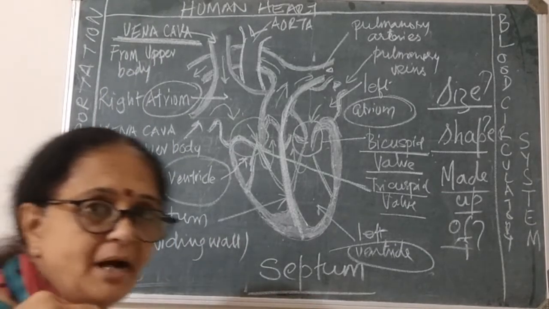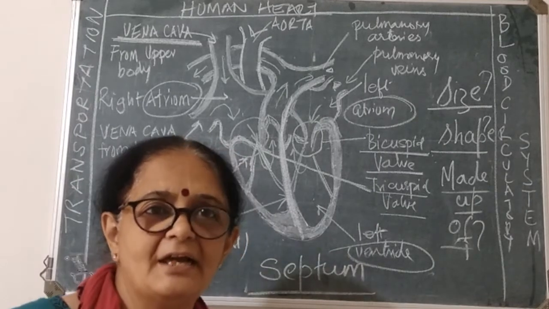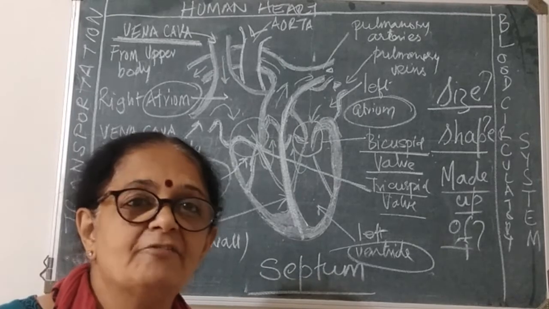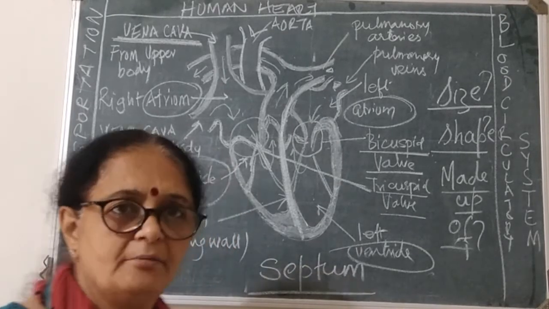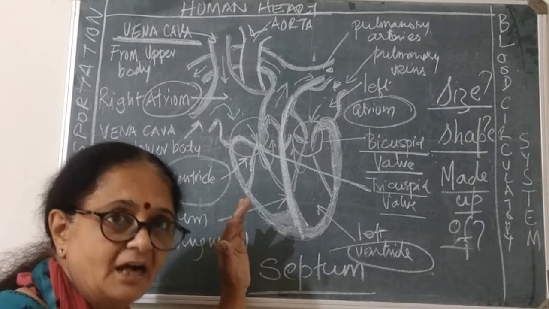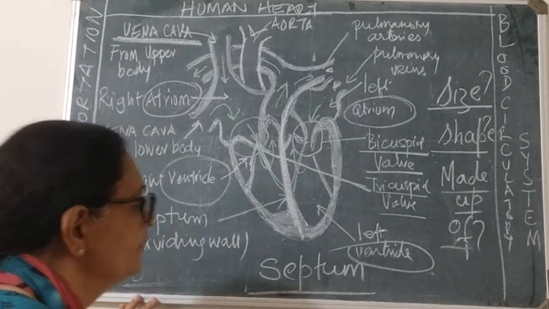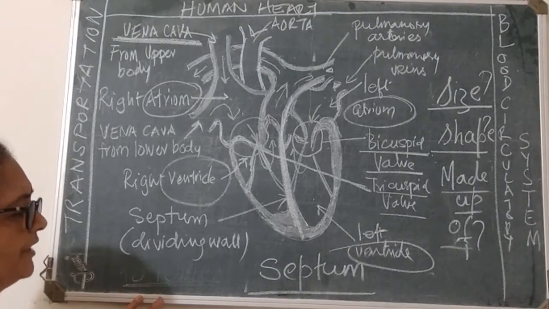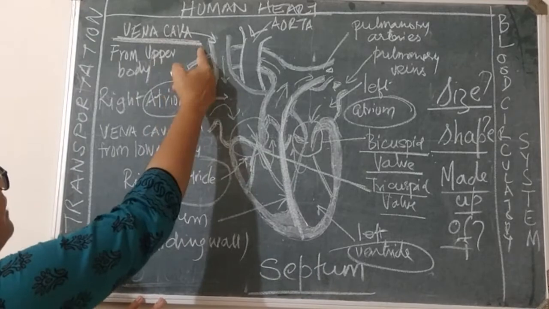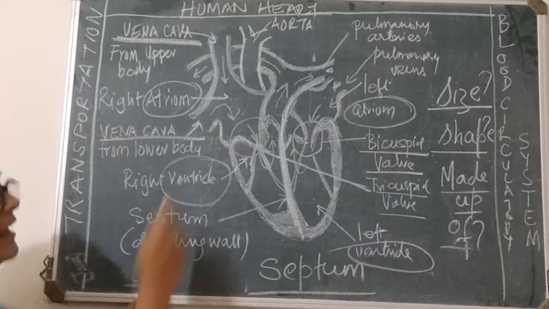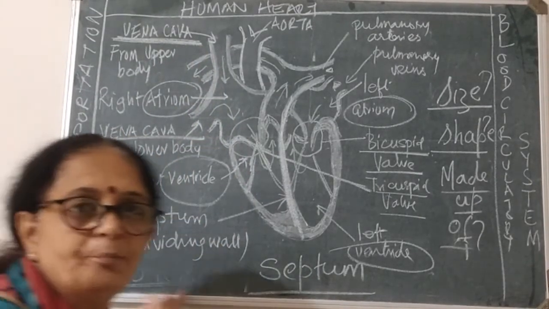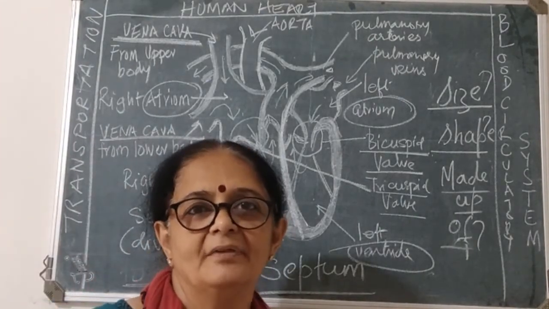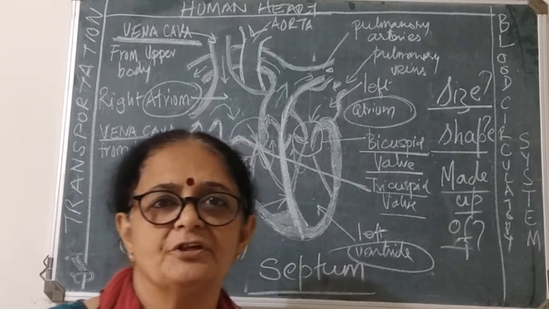And from the lower part of your body, that is from your legs and from your stomach and intestine and from your liver, the blood, impure blood, is again brought to the right side of the heart by another thick vein, which is called the inferior vena cava. Superior vena cava and inferior vena cava. Okay, "નીચે થી ઉપર" is the inferior vena cava and "ઉપર થી નીચે" is the superior vena cava. So I hope you have understood the structure of the heart.